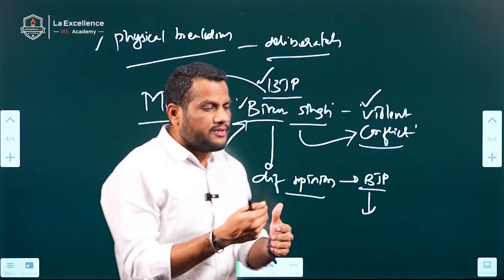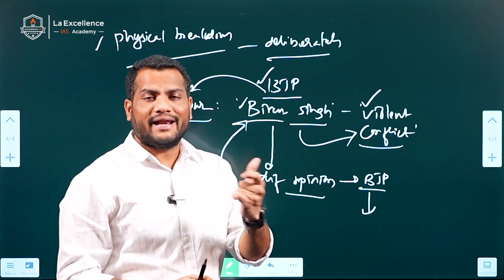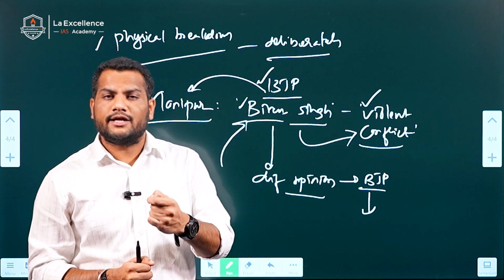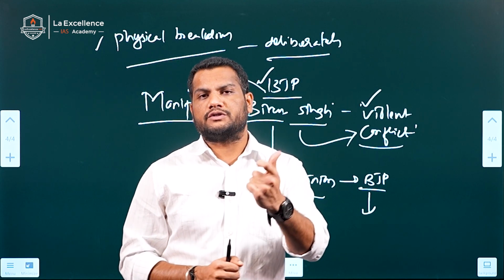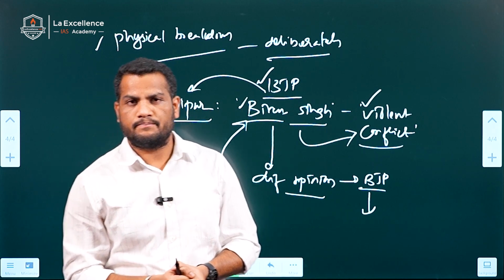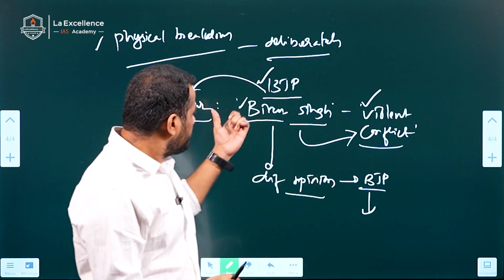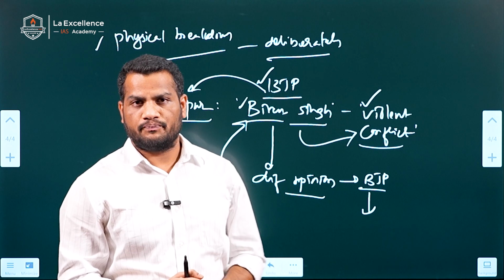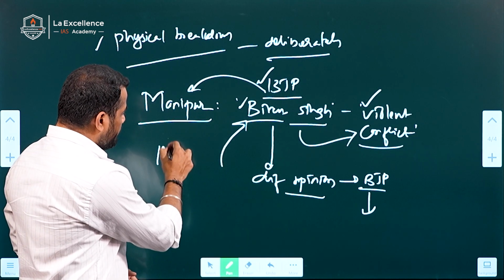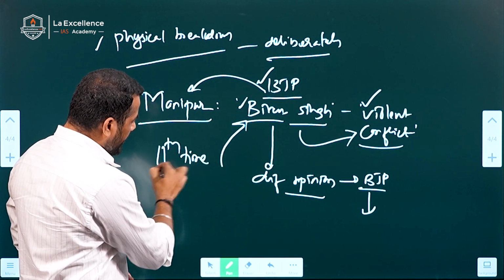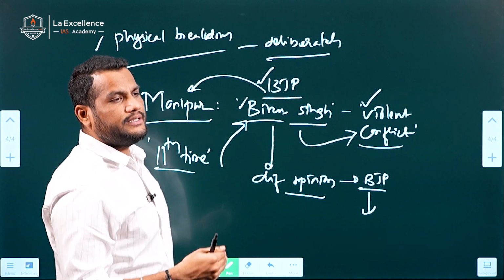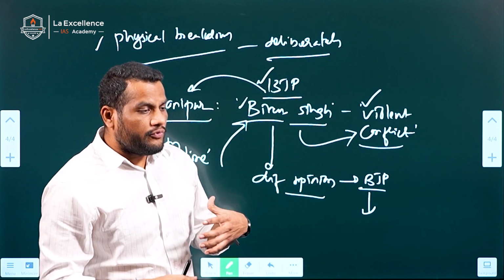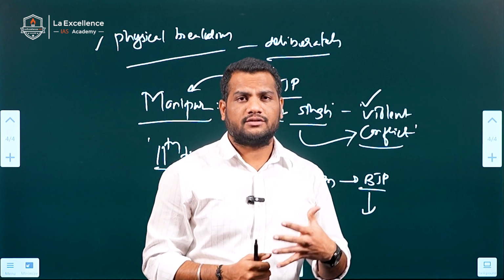So the president assumed that a situation has arisen in Manipur in which the state government cannot be carried on according to the provisions of the constitution. Because of this, constitutional emergency has been declared in Manipur. This is the 11th time constitutional emergency has been declared in Manipur. But which state has the highest constitutional emergency?